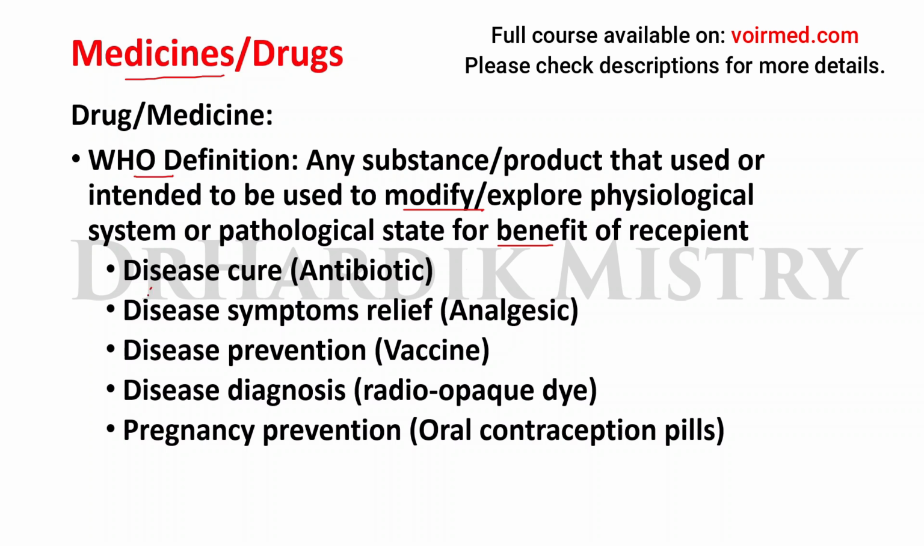These drugs or medicines are used as antibiotics that can cure the disease, as analgesics to relieve disease symptoms, as vaccines to prevent the disease, as radiopaque agents to diagnose the disease, and as oral contraceptive pills for the prevention of pregnancy. So that is the WHO definition of drug and the different uses of it.